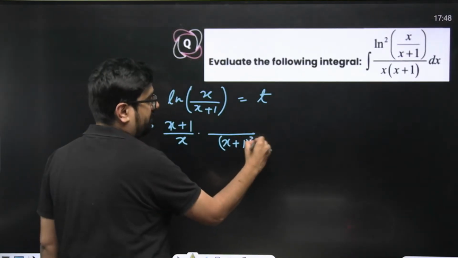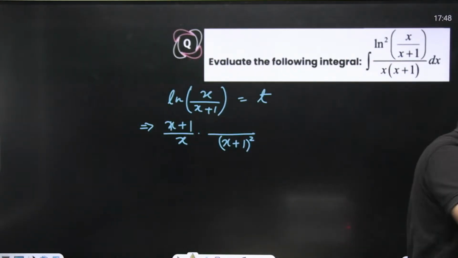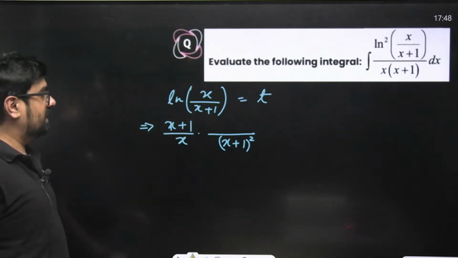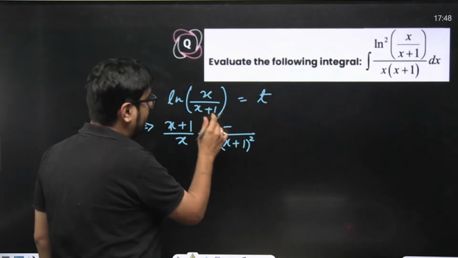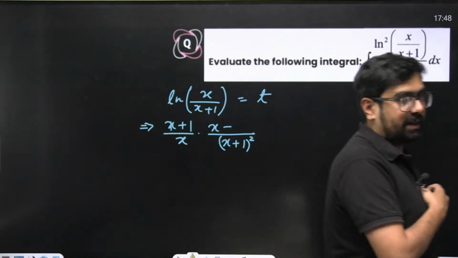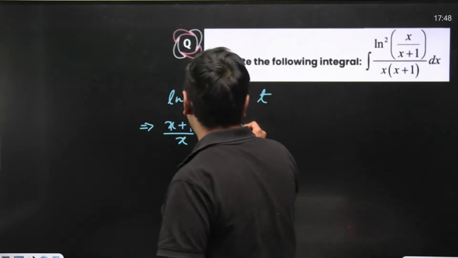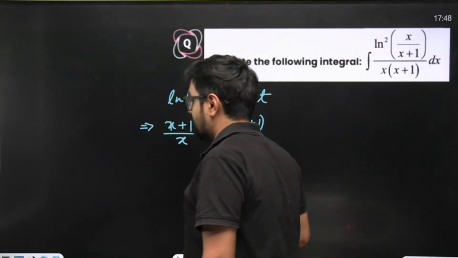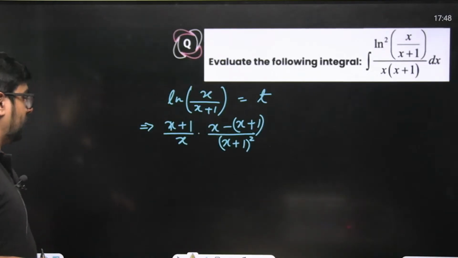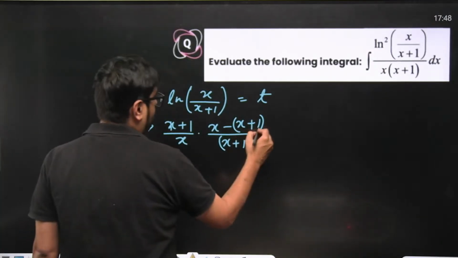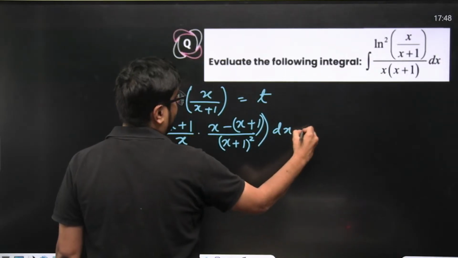U by v, right? We have done this in the differentials chapter. X plus 1 whole square will be in the denominator. Then this into the differentiation of this, that means x minus x plus 1 as it is. Right? U into v dash minus v into u dash. So x minus x plus 1 will come over here. Okay, equal to this into dx to dt.